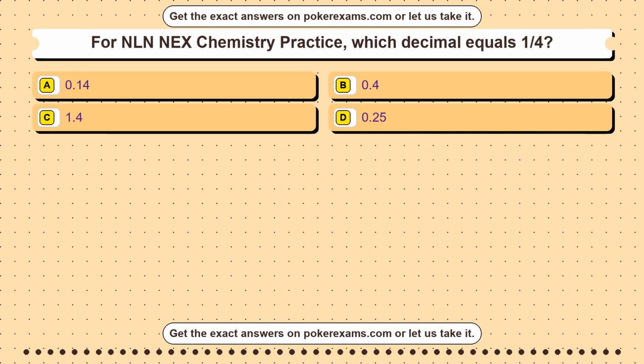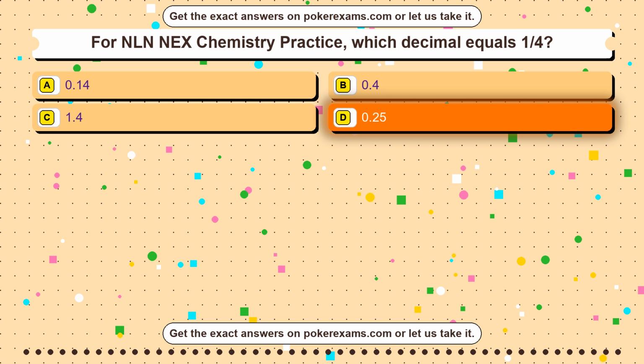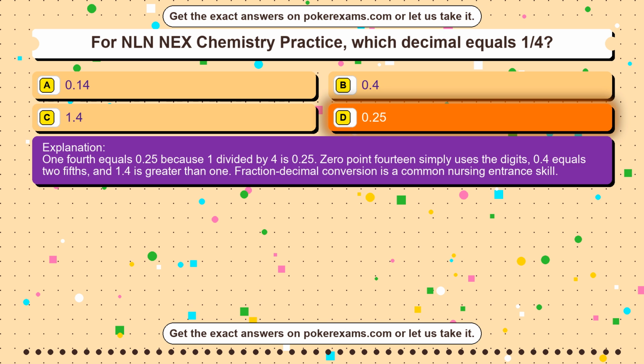Question 42. For NLN NEX Chemistry Practice, which decimal equals 1/4? Option A, 0.14. Option B, 0.4. Option C, 1.4. Option D, 0.25. The correct answer is option D, 0.25. 1/4 equals 0.25 because 1 divided by 4 is 0.25. 0.14 simply uses the digits, 0.4 equals 2/5, and 1.4 is greater than 1. Fraction decimal conversion is a common nursing entrance skill.